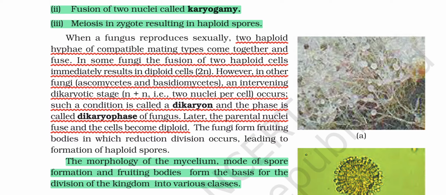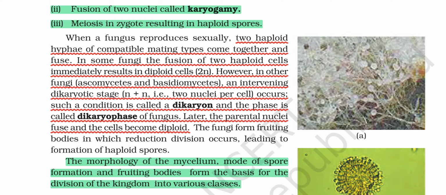In some fungi, when the hyphae fuse, the nuclei also fuse at the same time and form the zygote, which is diploid in nature. But in some fungi, such as Ascomycetes and Basidiomycetes, the nucleus does not fuse.